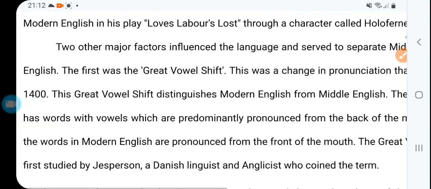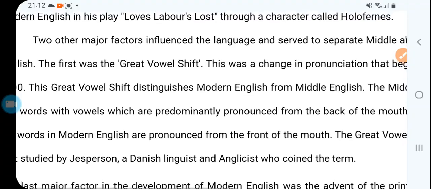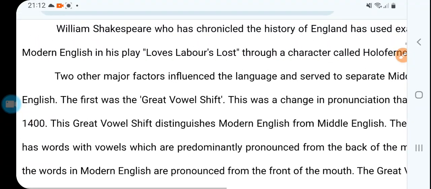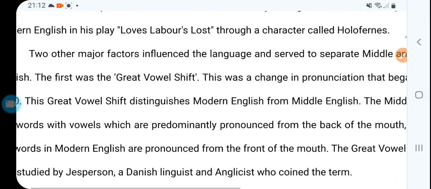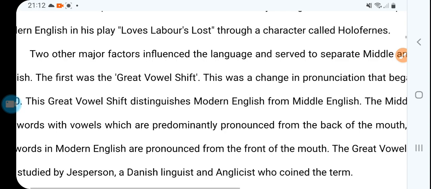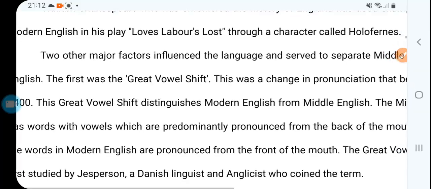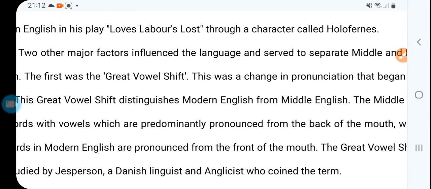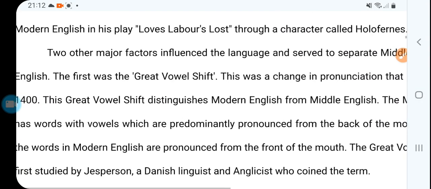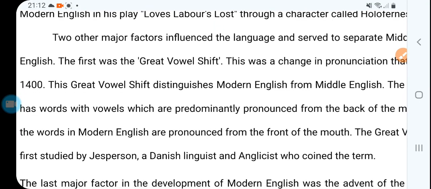This way the early modern phase and then modern English appear in his play Love's Labour's Lost, where the character Holofernes speaks modern English, and the undercurrents of modern English were found at this time.